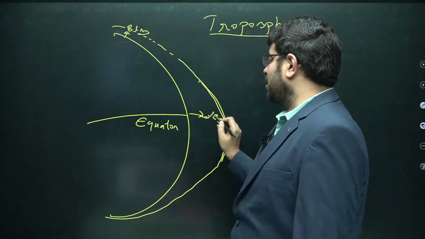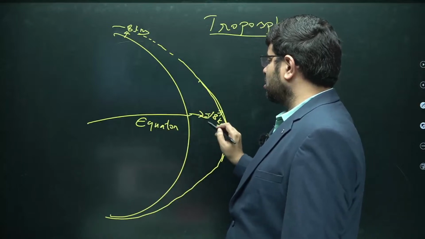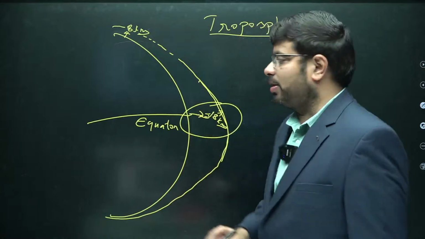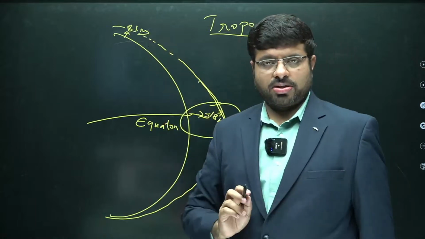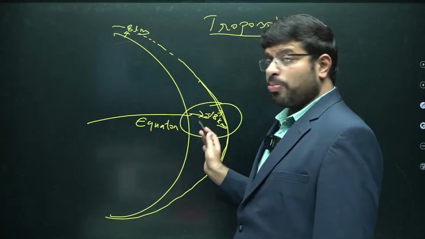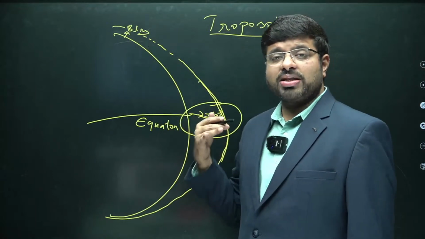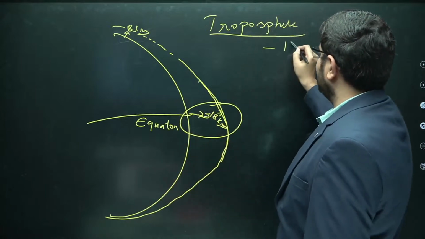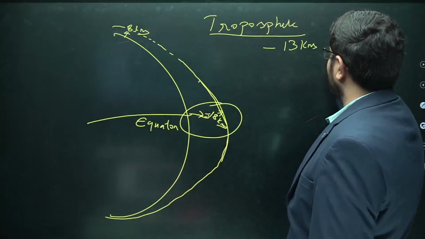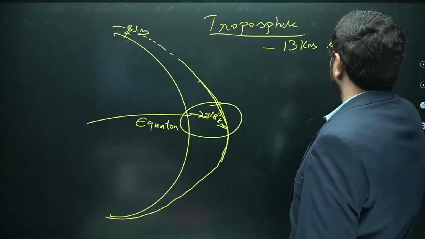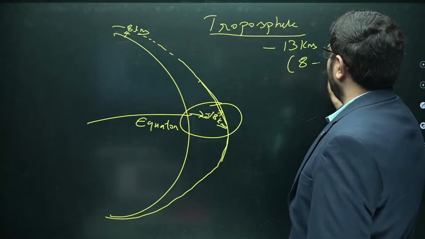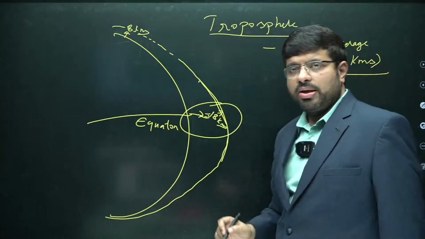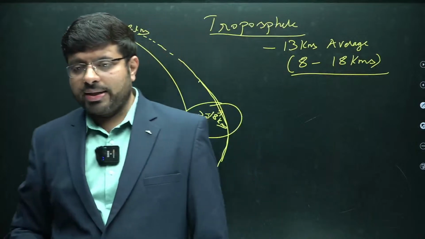So it is the heat which is determining. The air molecules reach 18 kilometers because of the heat. There is not that much heat at the poles, which is why it is 8 kilometers. So the troposphere, where the majority of the Earth's weather phenomena occur, is up to 18 kilometers. On average we can say 13 kilometers, whereas it can vary from around 8 to 18 kilometers.